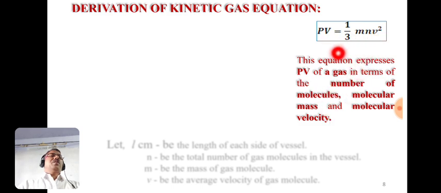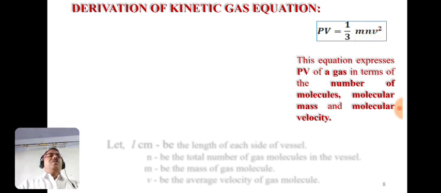So this equation expresses the PV of a gas in terms of the number of molecules of the gas, molecular mass and molecular velocity.